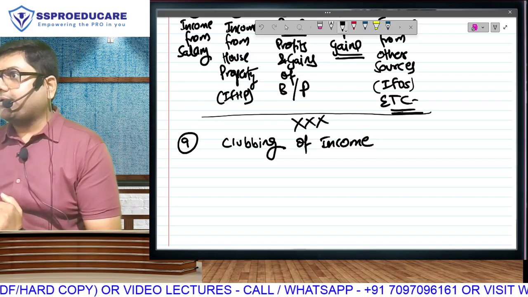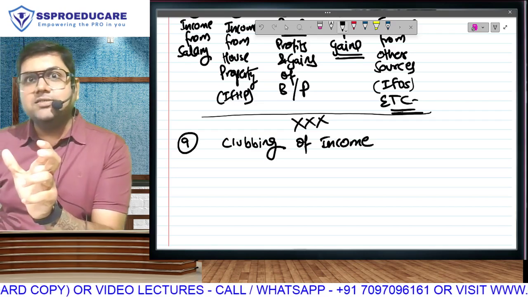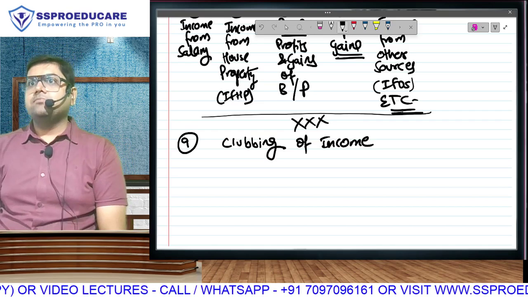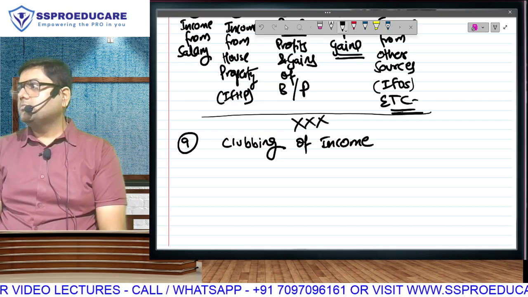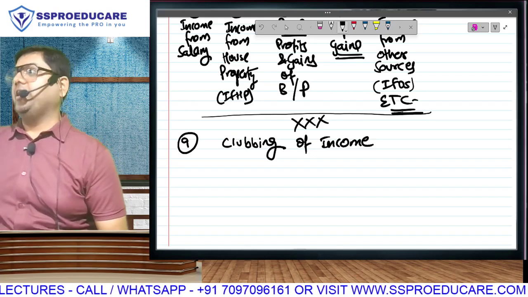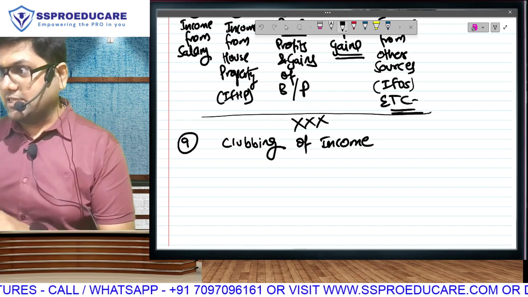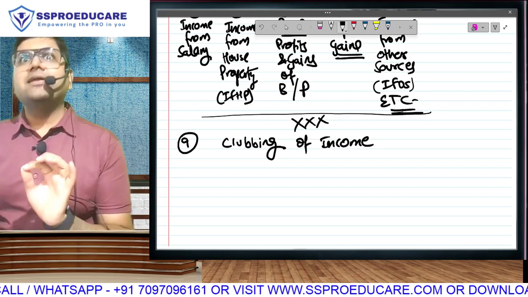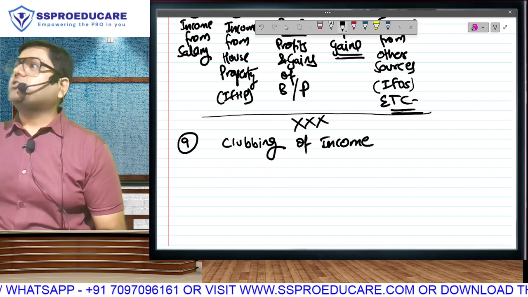So as a parent of a minor child, if my son earns any income today, his income will be added in my net taxable total income. Because minors don't have brains of earning income. Of course, it's a big chapter. This is only an example. First of all, there are other cases of clubbing also. Minor is only an example. Secondly, in this also there is an exception.